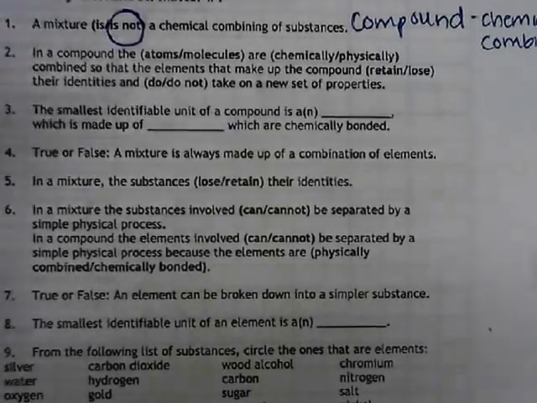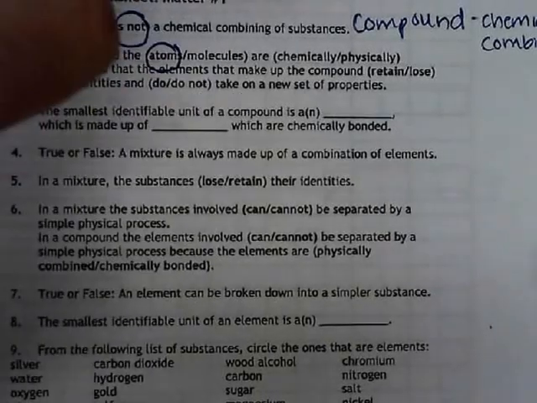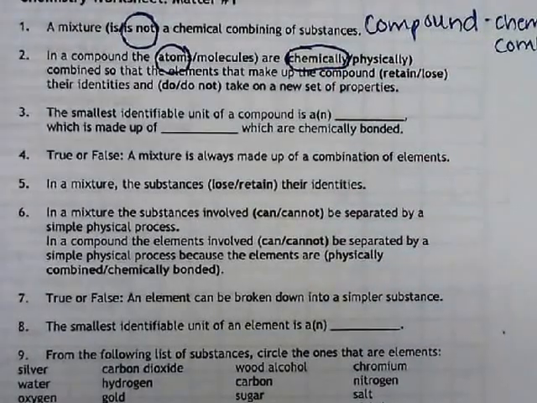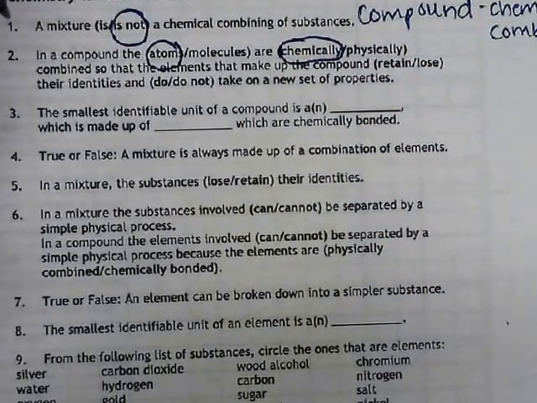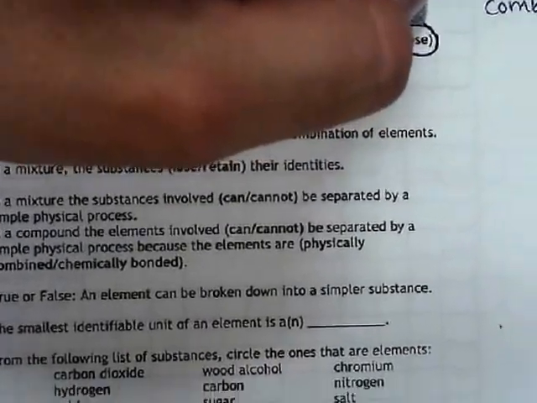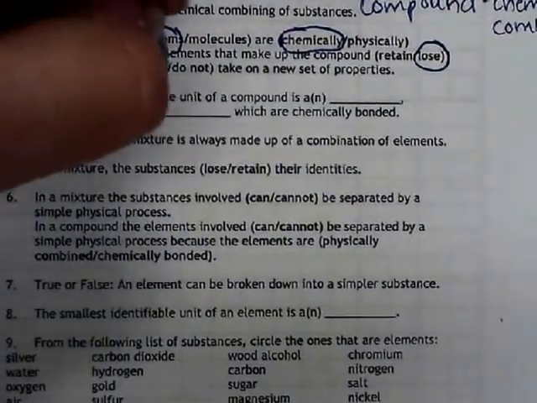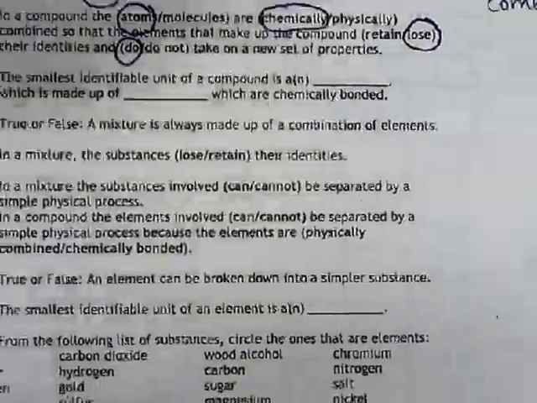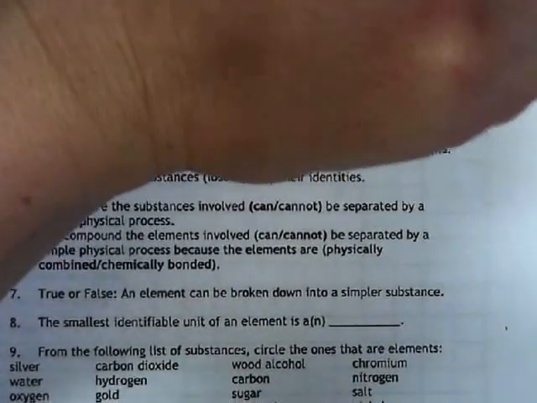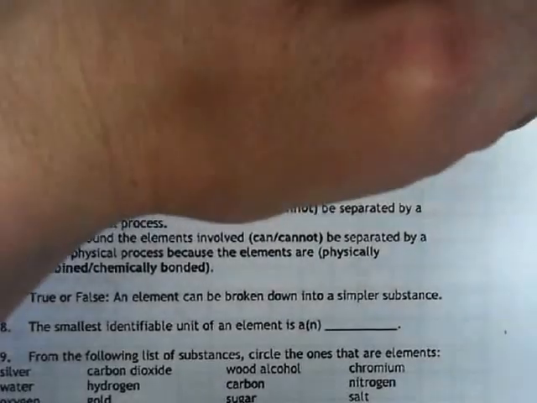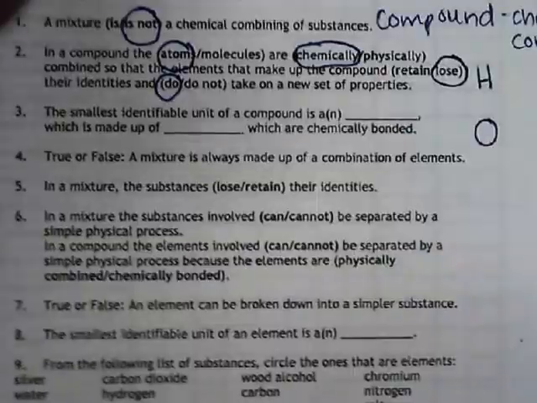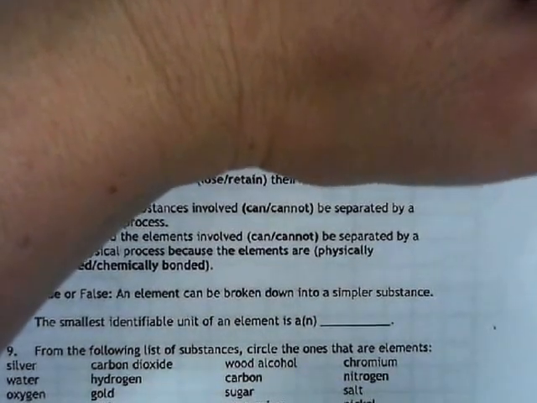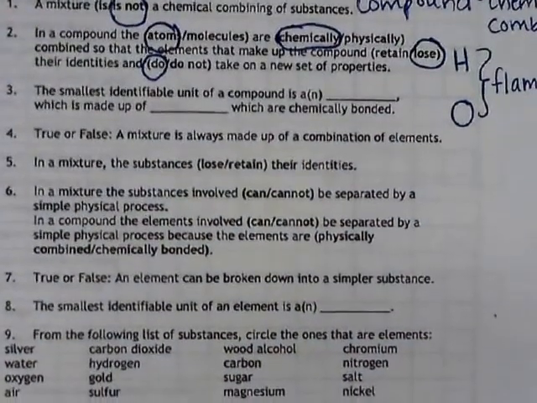In a compound, the atoms, because compounds are made up of atoms, are chemically combined so that the elements that make up the compound lose their identities and do take on a new set of properties. A good example of this is that if you take hydrogen by itself and oxygen by itself, both of these are highly flammable, which is one of our chemical properties that we've talked about.